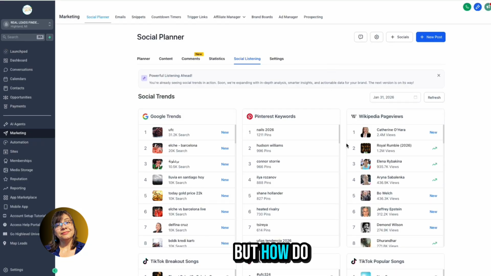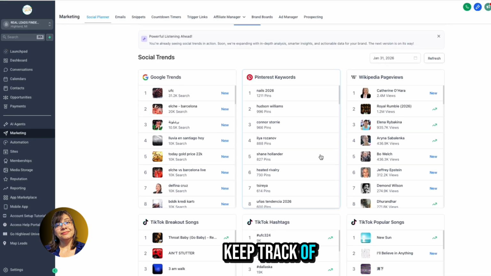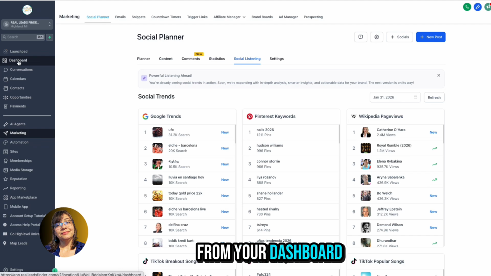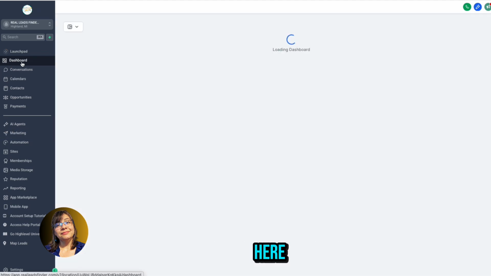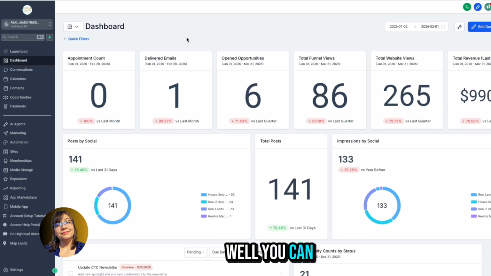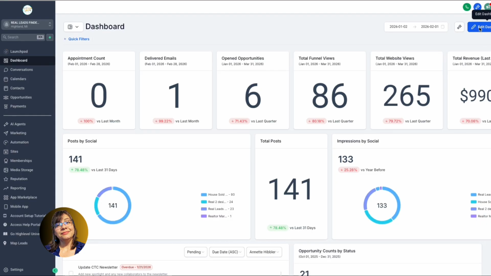But how can you keep track of how well your social media is doing? Well, you can do that right from your dashboard here. Did you know that you could edit your dashboard? Well, you can. You simply go here where it says edit dashboard. Sorry, it's a little bit cut off there, but nonetheless, it says edit dashboard.